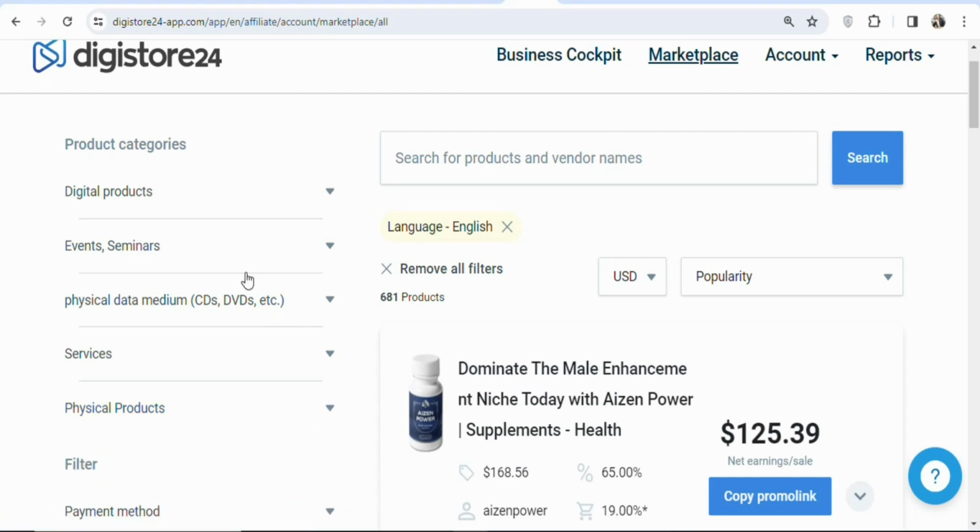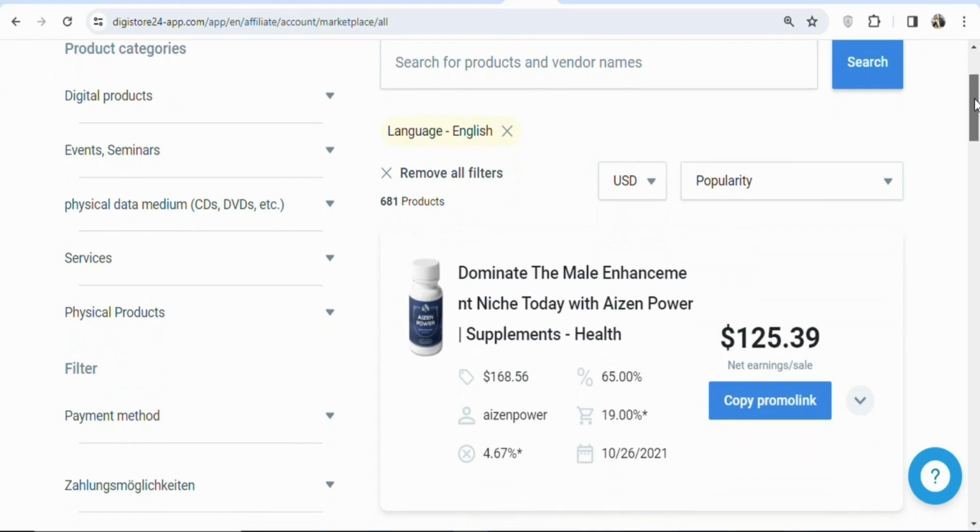In this case, I'm not going to select any specific category. What I'm going to do is sort the products. I'm going to sort the products based on the cart conversion rate. Cart conversion rate is the percentage of sales that a product gets when people click on it. So we are going to sort the products so that we can get the best performing product and then promote it. To sort the products, click right here.